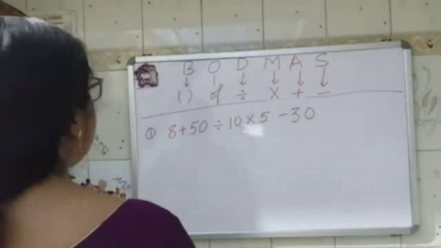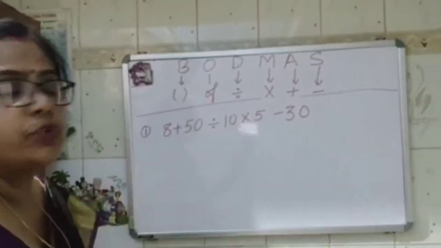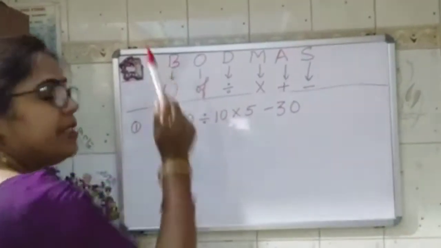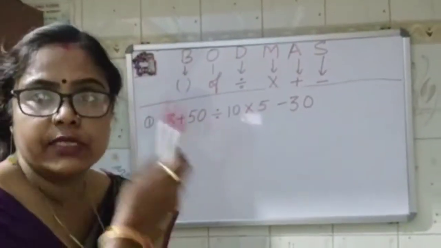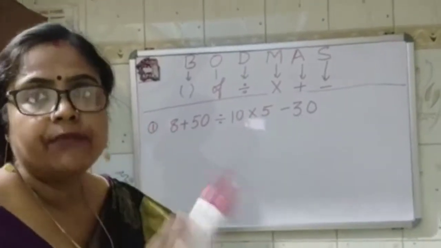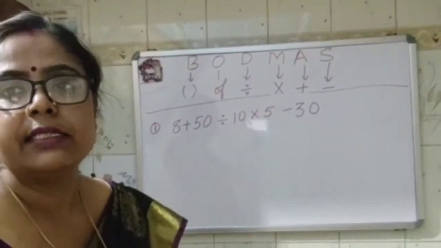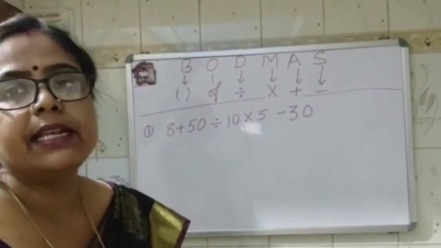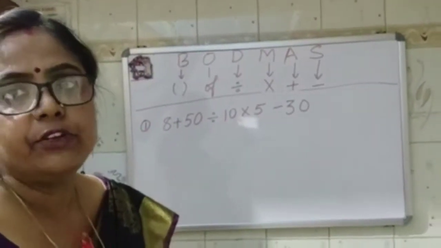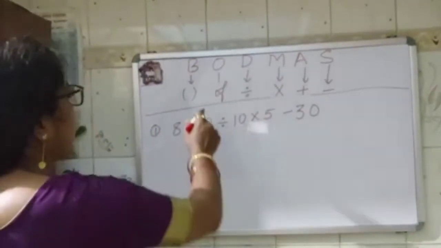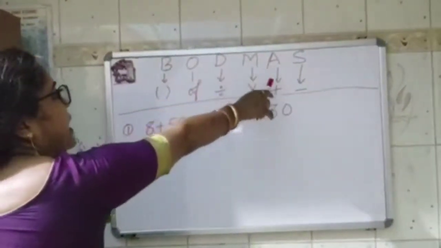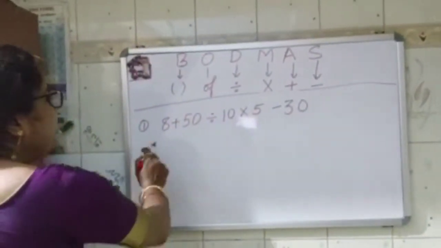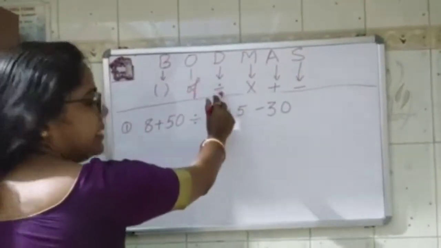The right way is that we have to follow the BODMAS rule. It means first we have to open the bracket. There is no bracket here. Bracket and 'of' are not in your syllabus right now. Afterwards, when we study other topics like percentage, we will introduce the 'of' to you. Presently, you should know only division, multiplication, addition and subtraction. So the first operation you have to do is division.